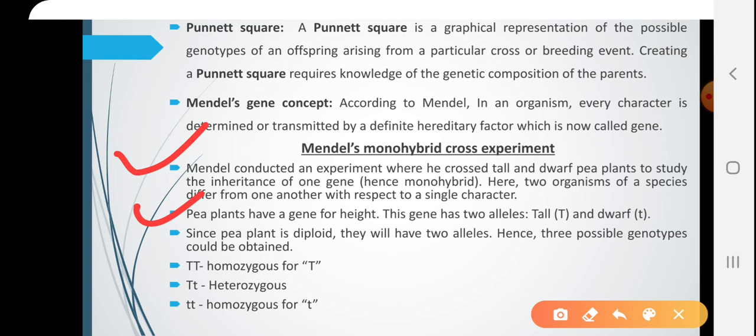Since the pea plant is diploid, what is the meaning of diploid here? Double set of chromosomes. Haploid is n number, diploid is 2n number. So, with the diploid number, they will have two alleles, hence three possible genotypes could be obtained. Capital T capital T is homozygous, and the character represents tall. Capital T small t is heterozygous, but the character represents tall here because small t is a recessive character and capital T is a dominant character. Small t small t is homozygous and it represents the dwarf character.